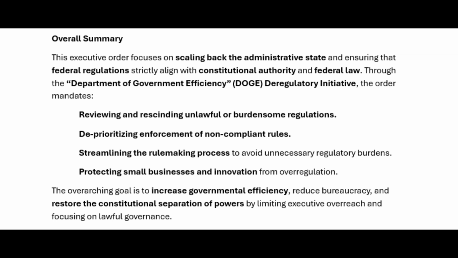The overarching goal is to increase governmental efficiency, reduce bureaucracy, and restore the constitutional separation of powers by limiting executive overreach and focusing on lawful governance.